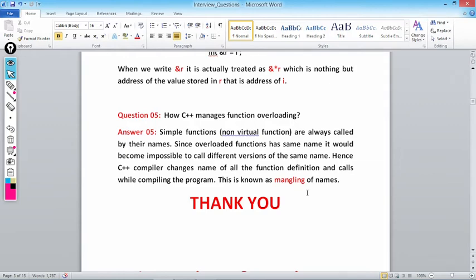Simple functions are always called by their names. Since overloaded functions have the same name, it would become impossible to call different versions of the same name. Hence, the C++ compiler changes the names of all the function definitions and calls while compiling the program. This is known as mangling of names.